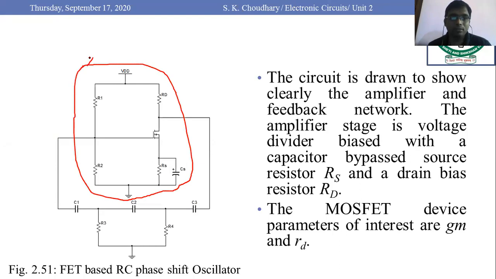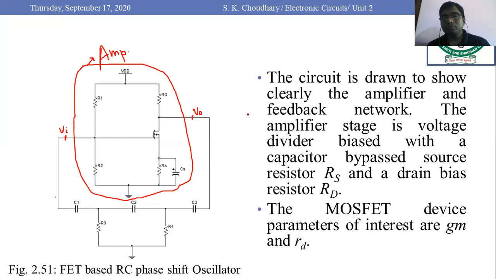This is your amplifier part. This is your amplifier. And the rest of the part is contributing to the RC phase shift network, that is a feedback network actually. And this is the output. Here we have to obtain the output in this section, and this is the input section where we have the input voltage. You can see I have shown.